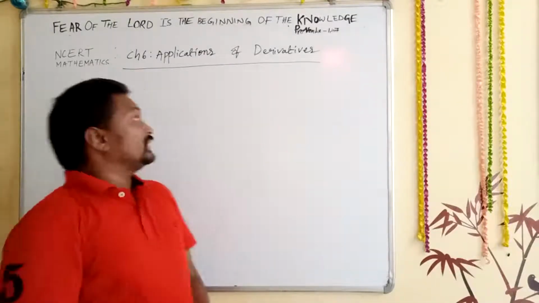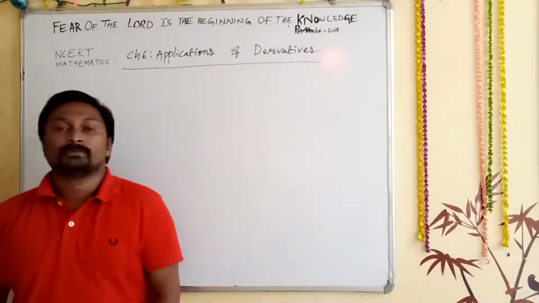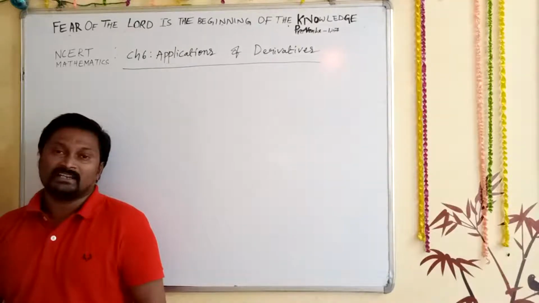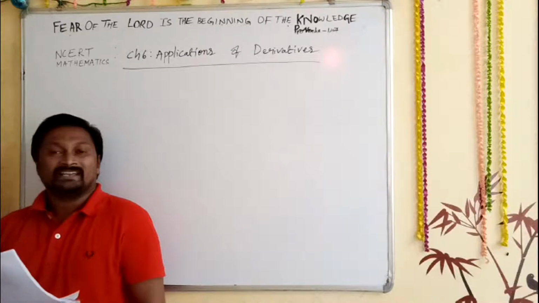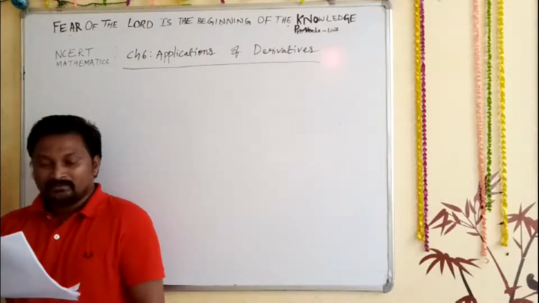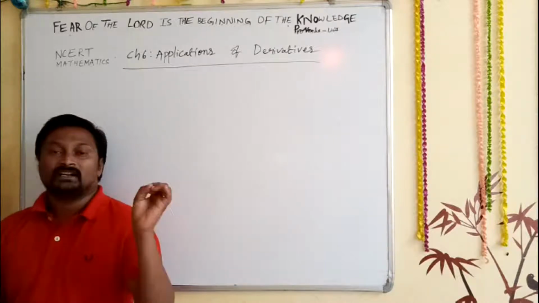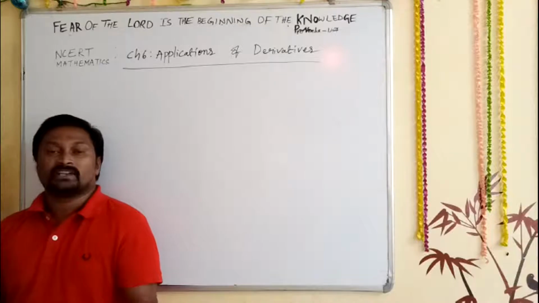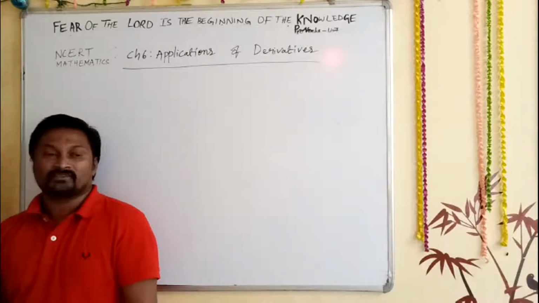Now, today we are going to discuss applications of derivatives. For that, we first go to the introduction in the book. Whitehead said that with calculus as a key, derivatives, differentiation, integration, all together are called calculus, a branch of mathematics.